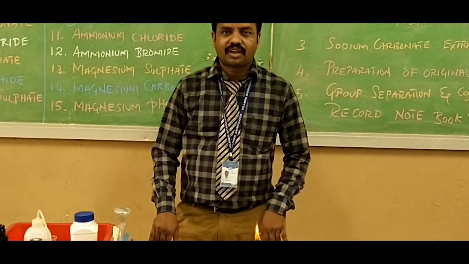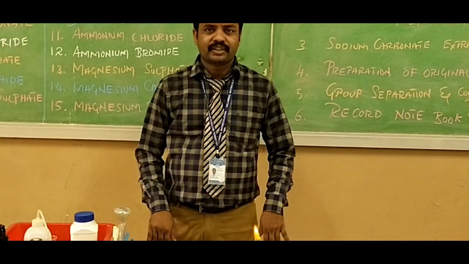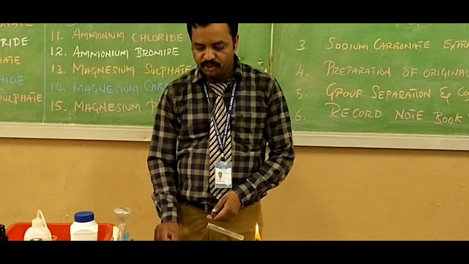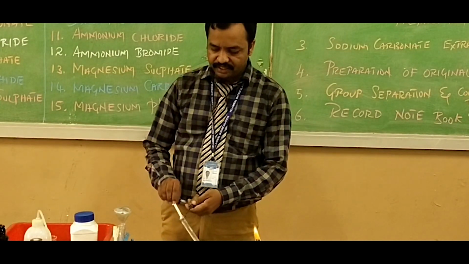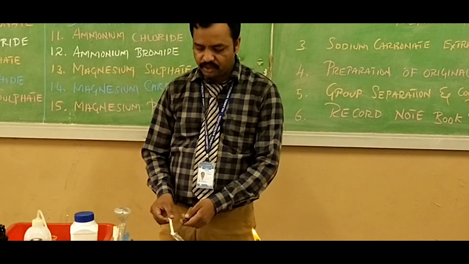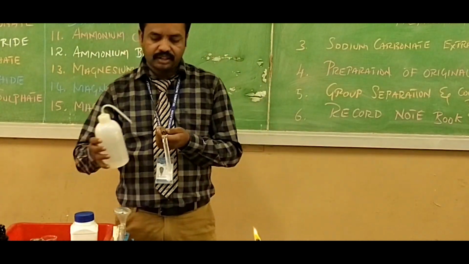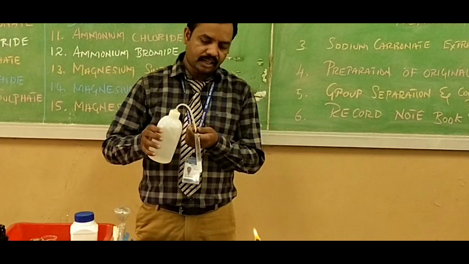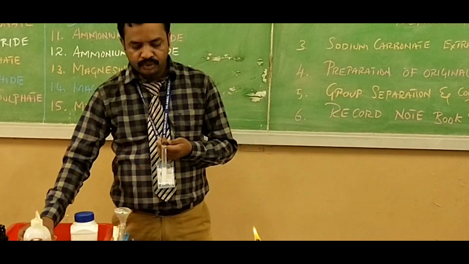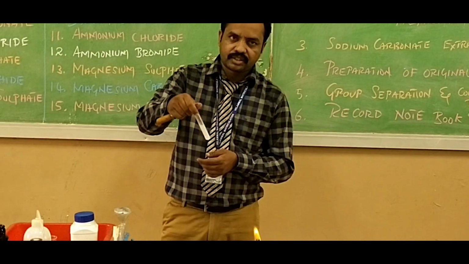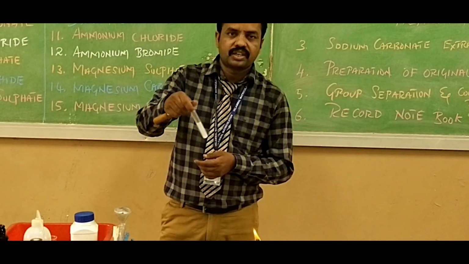A small amount of lead nitrate is taken in a test tube and distilled water is added. This lead nitrate salt is completely soluble in water. This solution is called original salt solution.